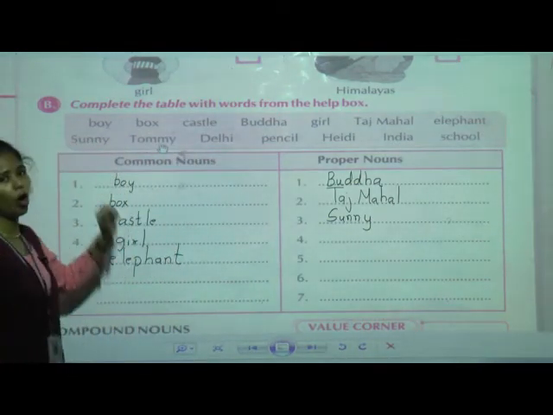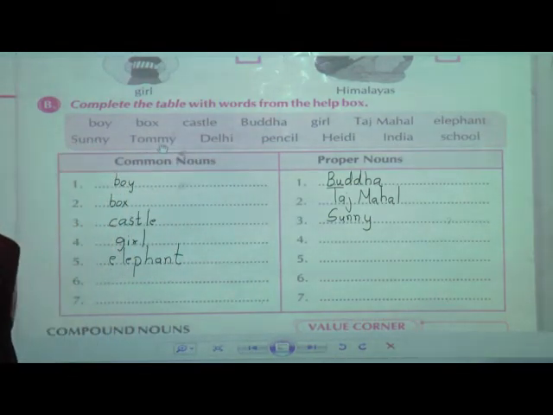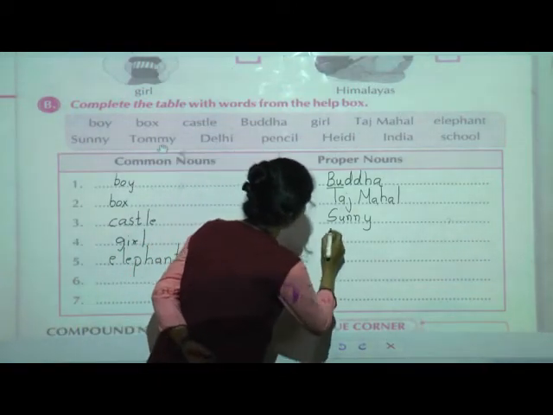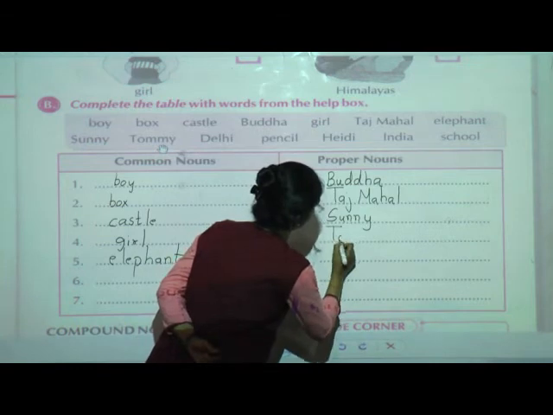Next one will be Tommy. Tommy is the name of a person, and it begins with a capital letter, that is T, Tommy. So it is a proper noun. A proper noun always starts with a capital letter.